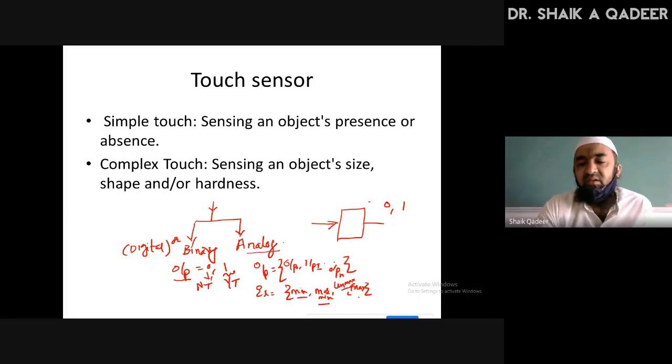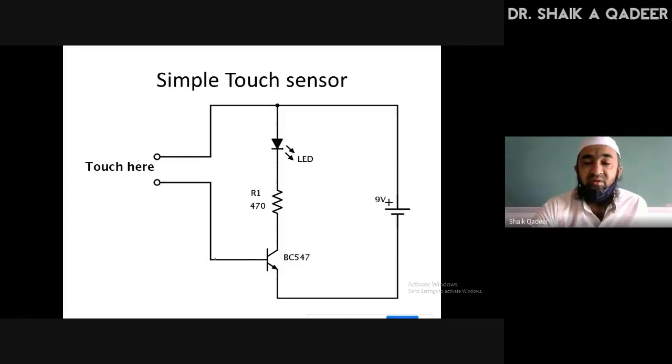Like this, I'm going to discuss touch sensors in two categories: one is binary, another one analog. If it is clear to everybody, then I will move to the next slide and discuss the simple touch sensor, which is the binary touch sensor, also called the digital touch sensor.